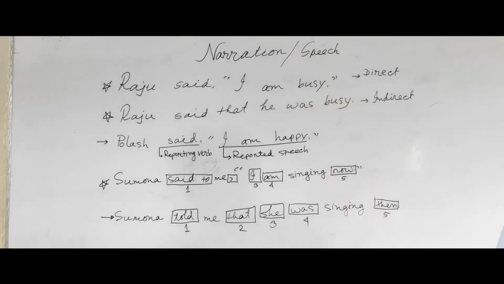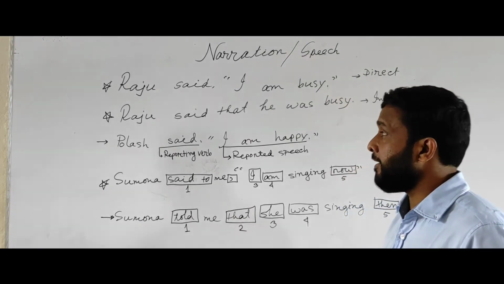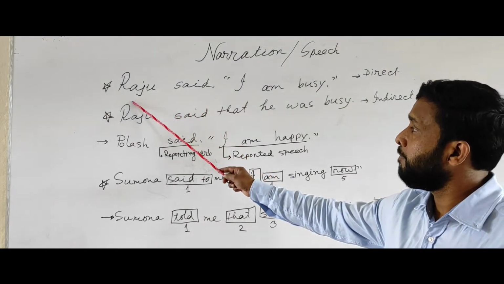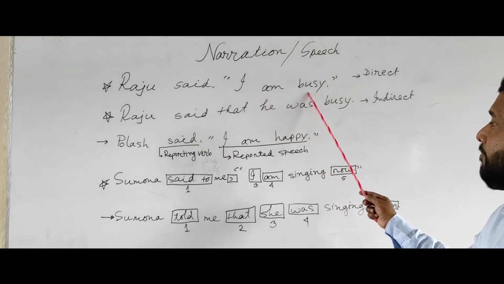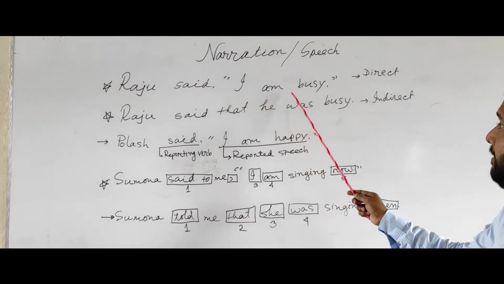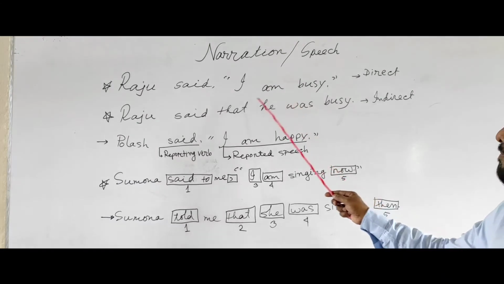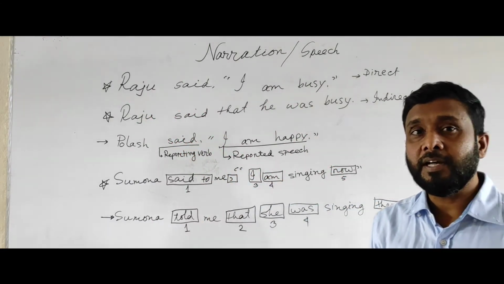This is called direct narration, and in direct narration, the subject of the reporting verb directly says something. That means the statement in between inverted commas is the direct statement of the subject.